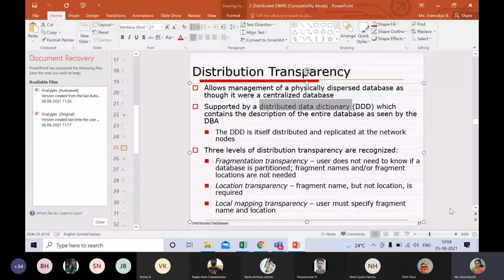What is the second piece of information? The location. That location is the identification that I give to the workstation regarding where exactly the data is present, some geographical location. The fragment is which fragment of the table is present. So two pieces of information: one is the fragment of the table, and second is the location. Geographically, which location am I talking about? These two pieces of information have to be written when the query is executed.